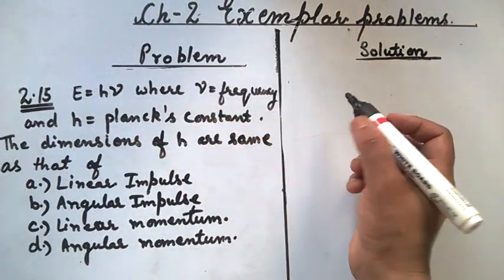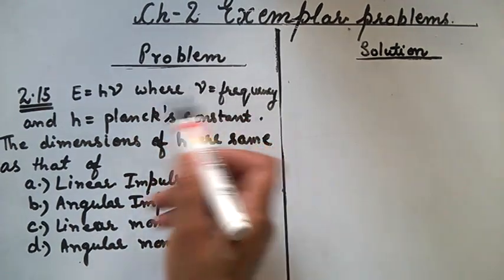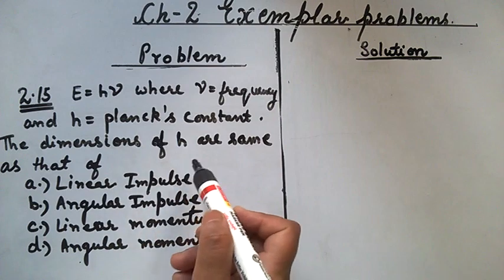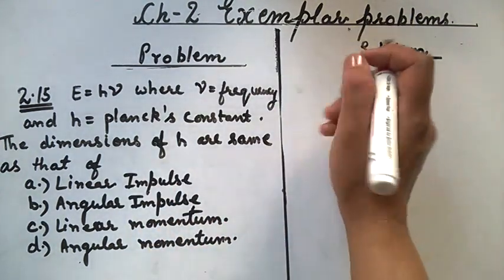Next problem is 2.15. Here it is given that E is equivalent to h nu, where nu is the frequency, h is Planck's constant. The dimensions of h are same as that of the given physical quantities. So let's find it.